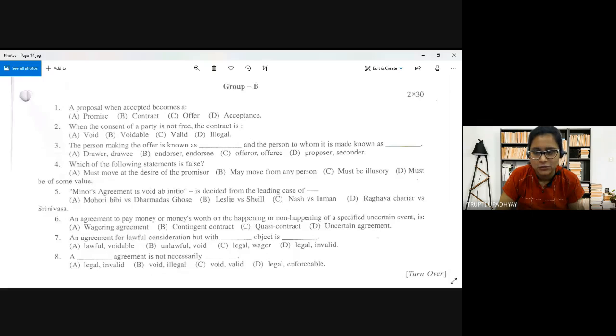He is a minor, so what's the problem? Void from the starting only for the minor, I know that, we have already discussed that. The reason behind it, we have to hit the target. Why are minor's agreements void?